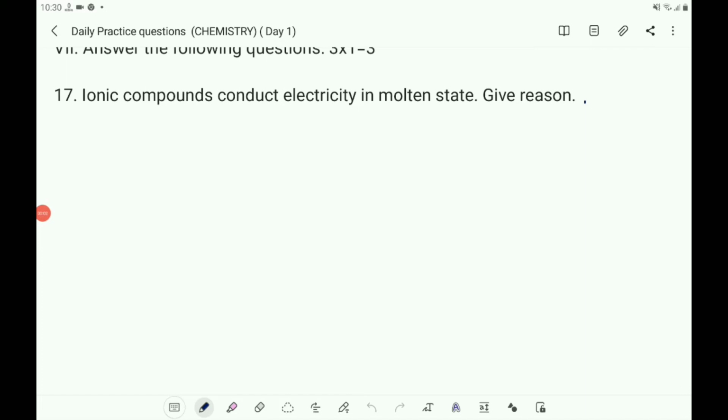By heating, the solid state can be converted into molten state, and the electrostatic force of attraction between the oppositely charged ions is overcome due to the heat.